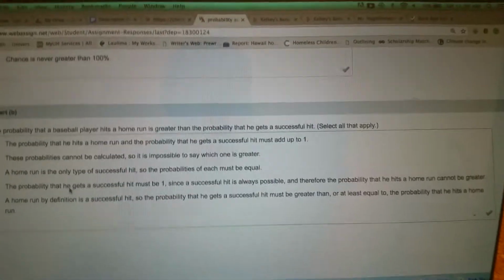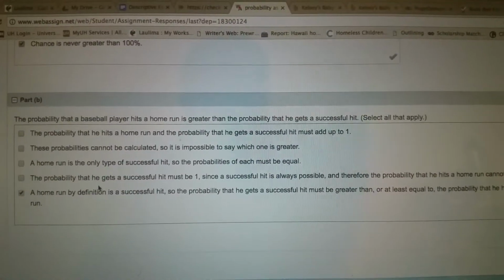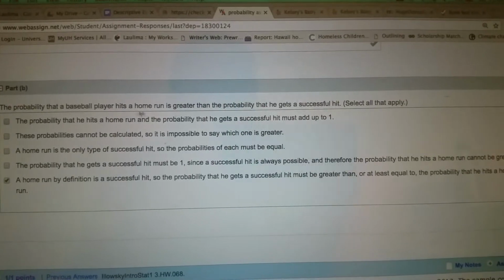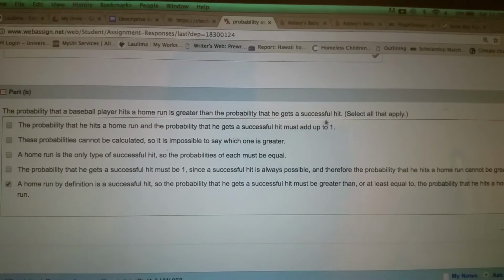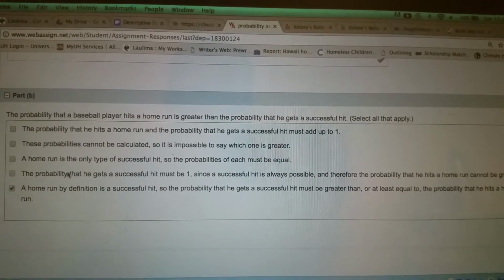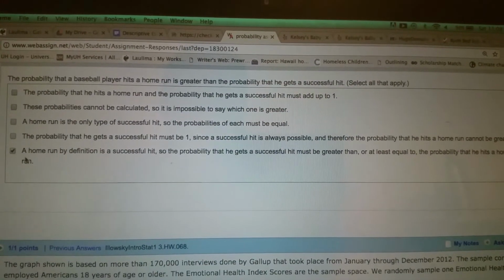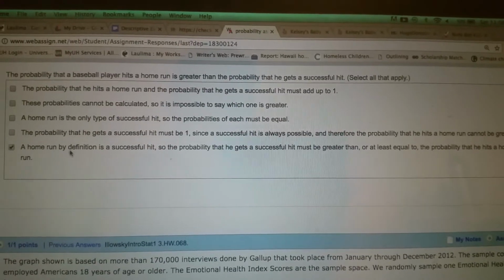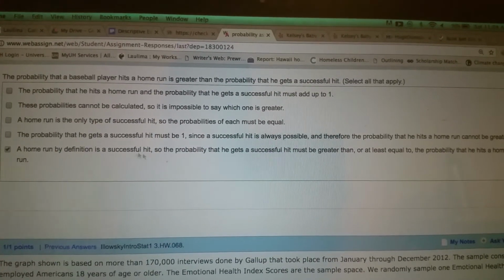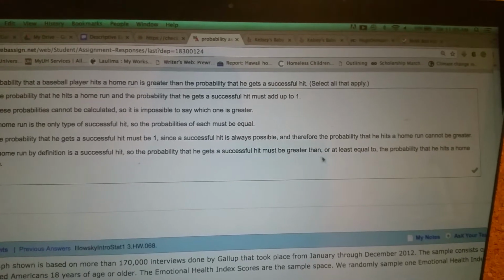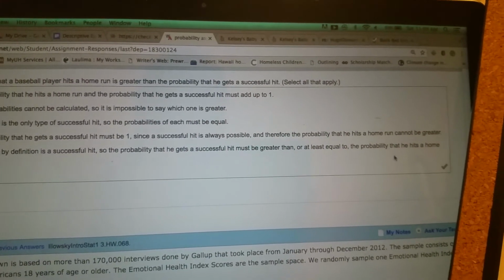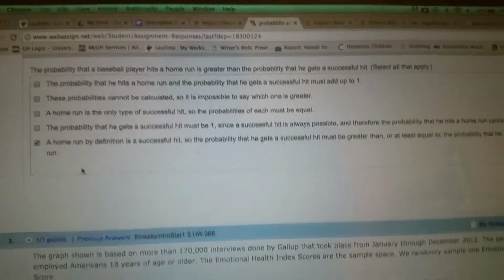Okay. So then we got part B, the probability that a baseball player hits a home run is greater than the probability that he gets a successful hit. Well, in order to get a home run, you have to have the successful hit first. So a home run, by definition, is a successful hit. So the probability that he gets a successful hit must be greater than or at least equal to the probability that he hits a home run.